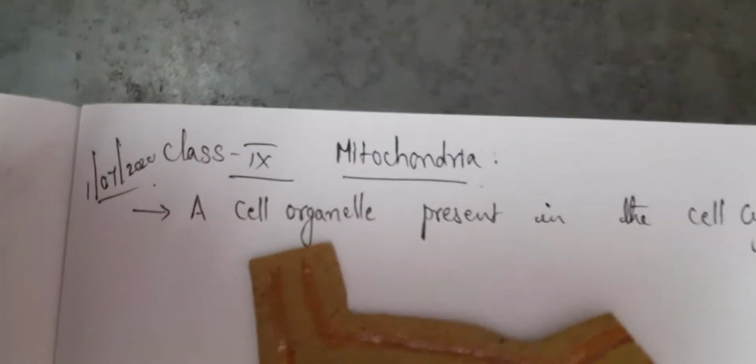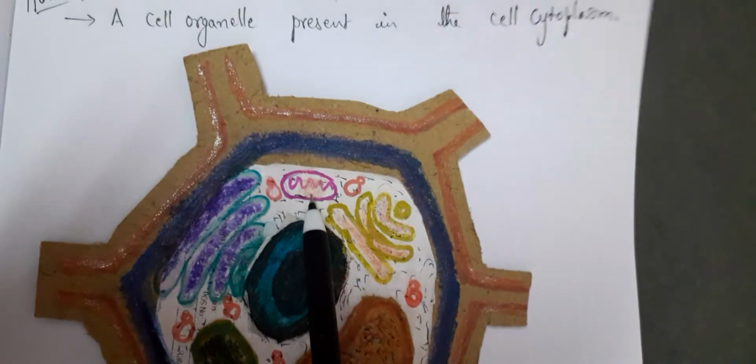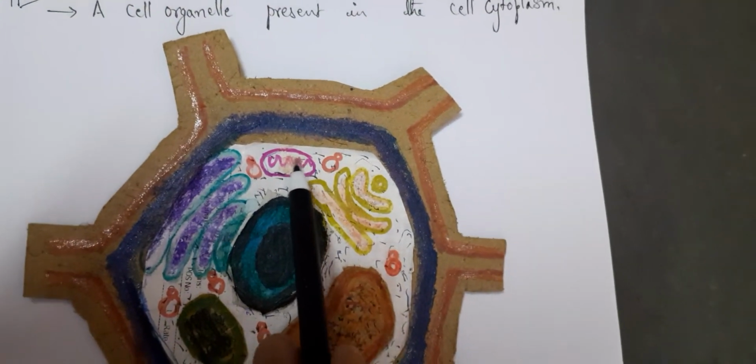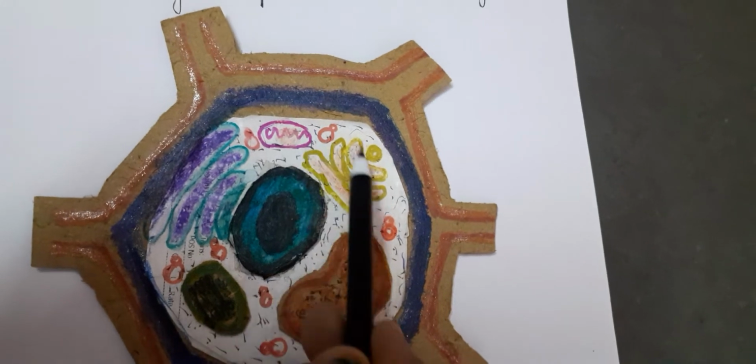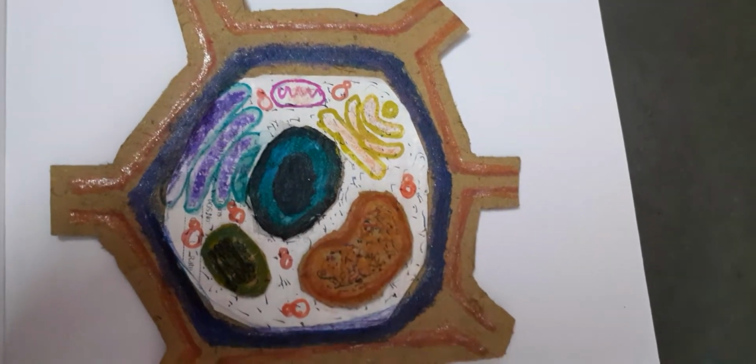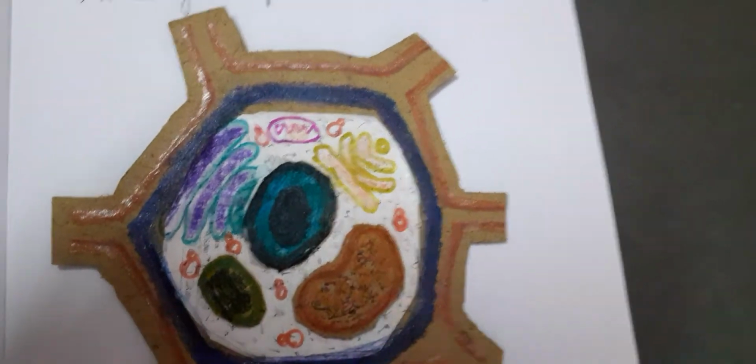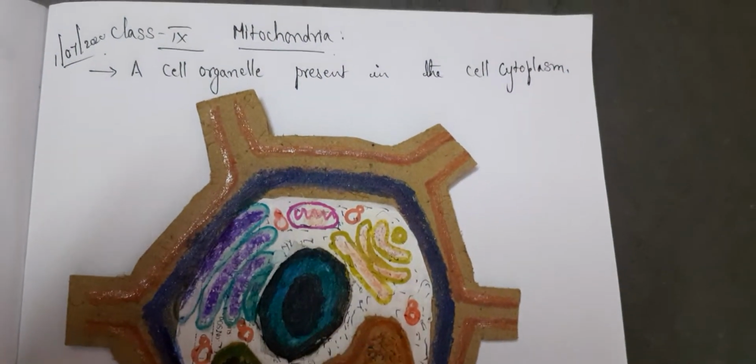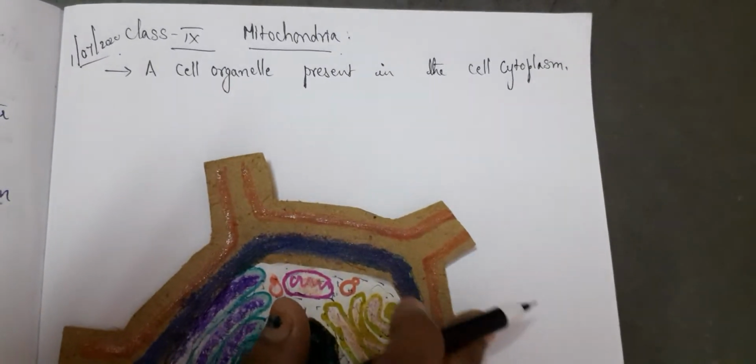And mitochondria is also one of the structures. Can you see here, pink color? This is mitochondria. This is present in the cell cytoplasm. A cell contains many mitochondria. Not one, many mitochondria will be present inside the cells. What is the use of mitochondria? Mitochondria are the energy sources for the cell.